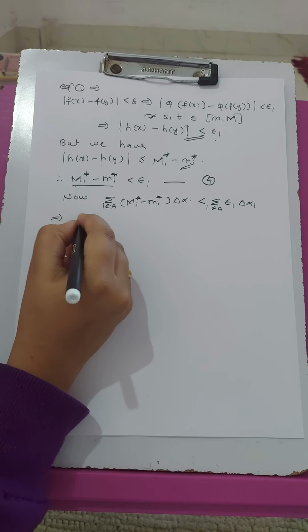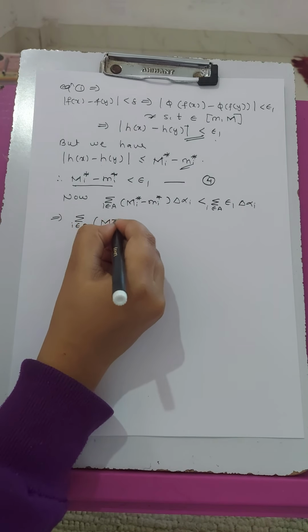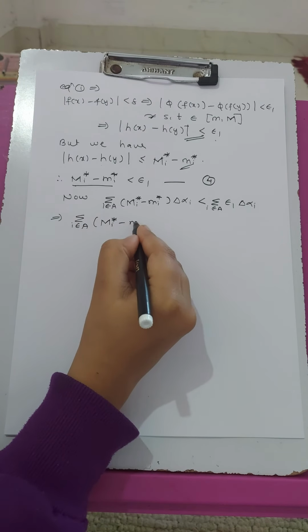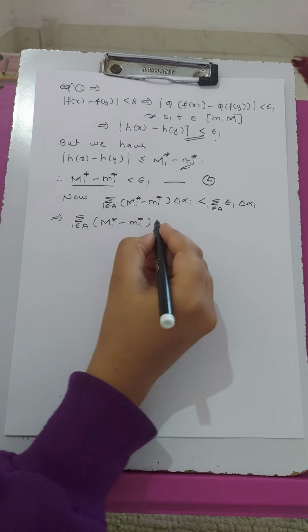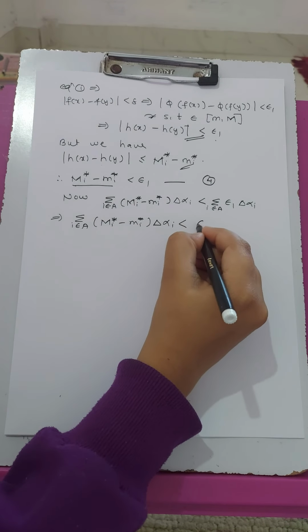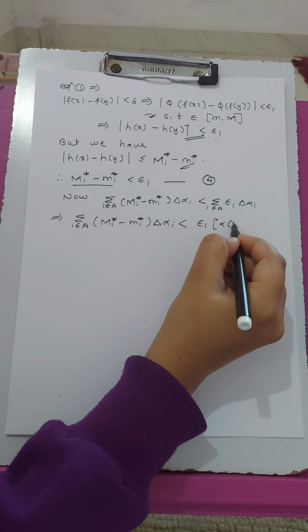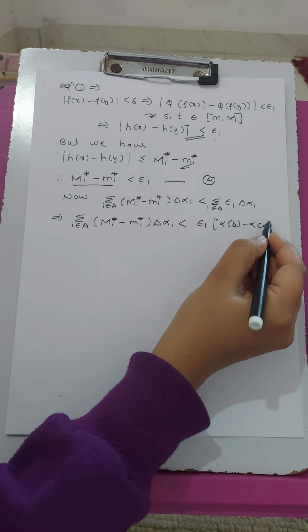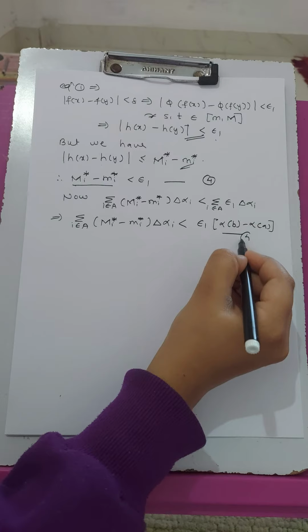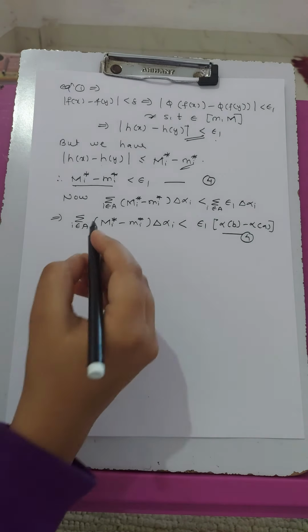So this implies the summation is less than epsilon 1 times the summation of del alpha_i, which is alpha(b) minus alpha(a). Give it number 4.